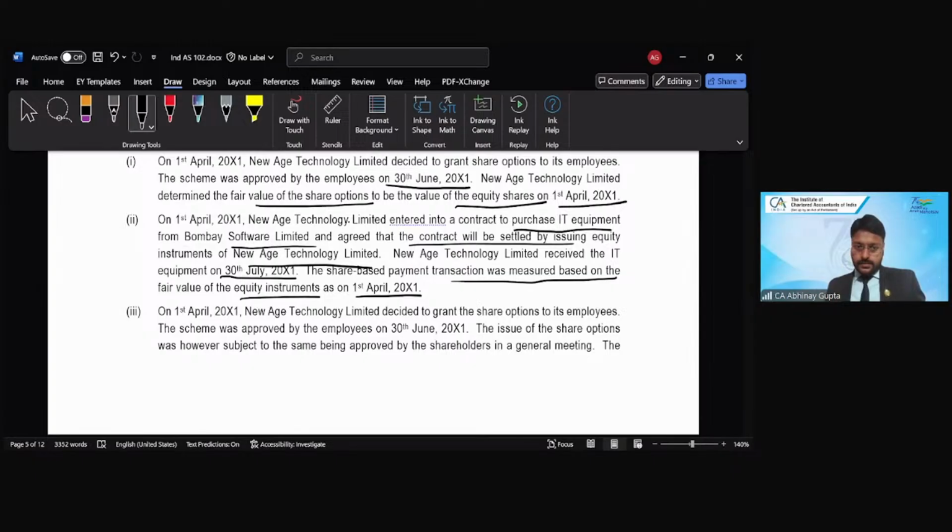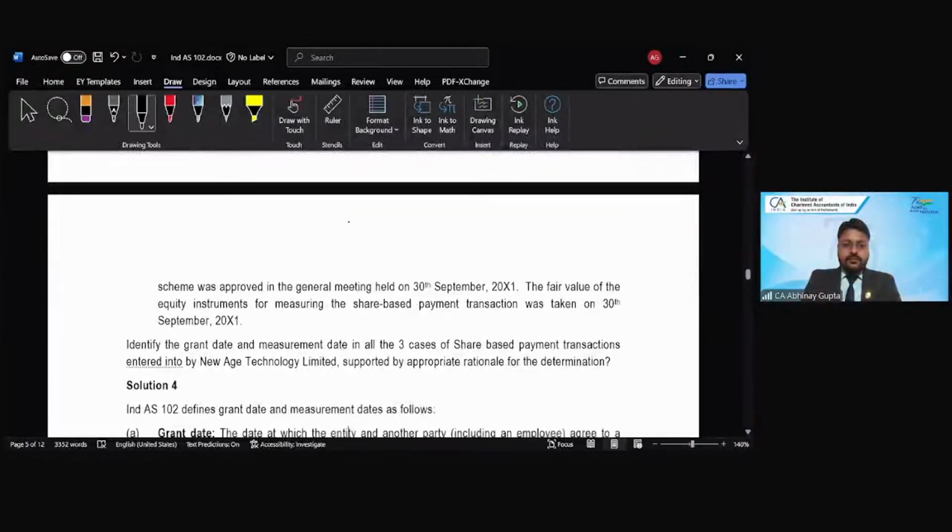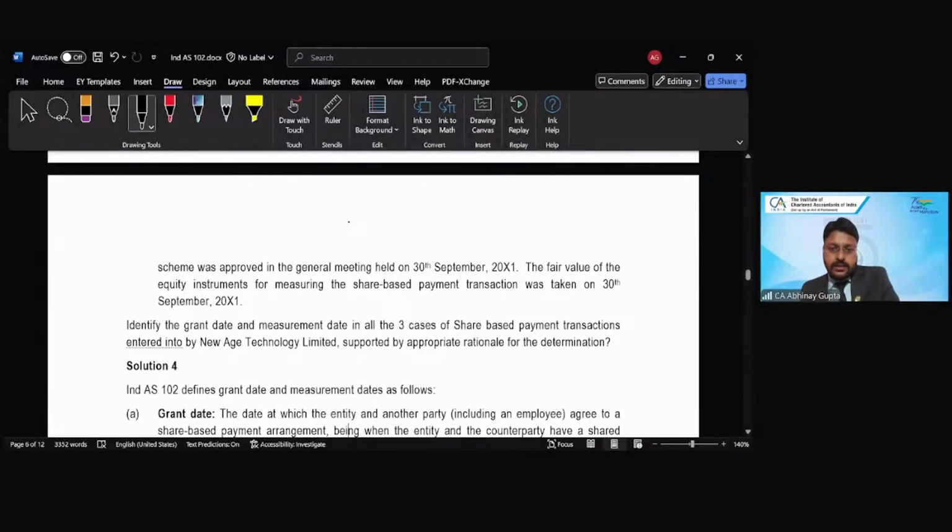Third, on 1st of April 2001, New Age Limited decided to grant share options to its employees. The scheme was approved by the employees on 30th June 2001. The issue of the share options was, however, subject to the same being approved by the shareholders in the annual general meeting. The scheme was approved in the general meeting held on 30th September 2001. The fair value of the equity instruments for measuring the share-based payment transaction was taken on 30th September 2001.